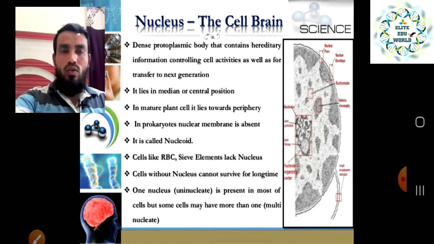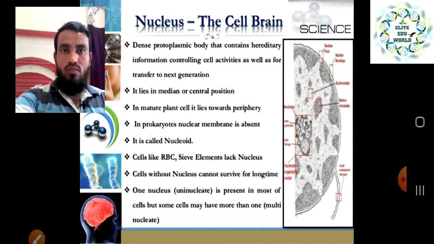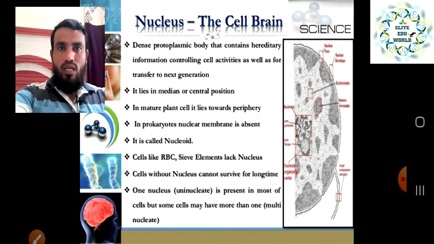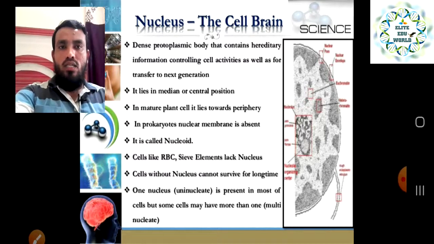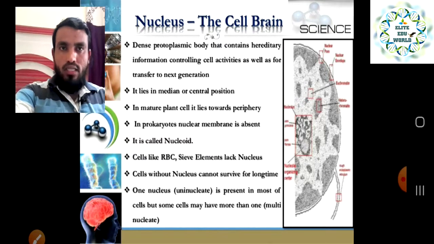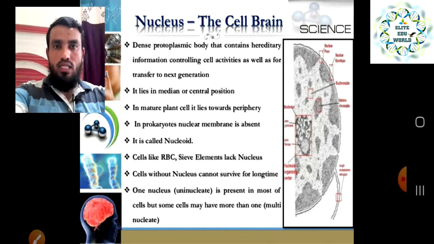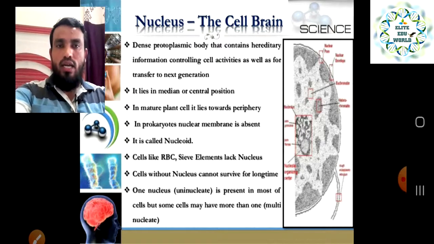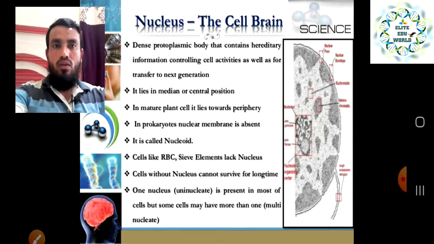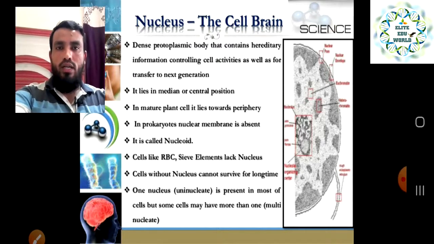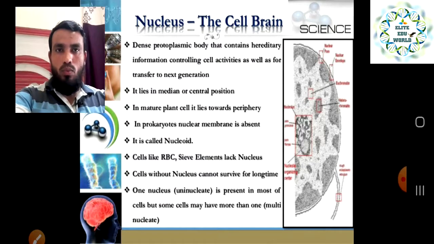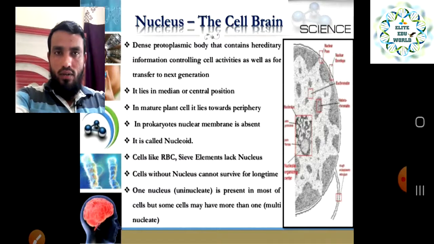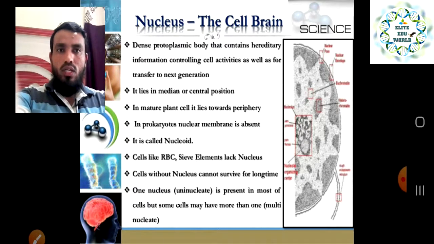In the prokaryote, the nuclear membrane is absent. That is the basic difference between the eukaryotic cell and the prokaryotic cell. We human beings and animals have eukaryotic cells, that is why we have a nucleus. But the prokaryotic cell, which some bacteria have, is a simple cell that does not have a nucleus. It just has the genetic material covered by the nucleoid, so it is called the nucleoid, which is present in the prokaryote. We have a nucleus because we are eukaryotic organisms, but prokaryotic organisms do not have a nucleus. Instead of a nucleus, they have a nucleoid.